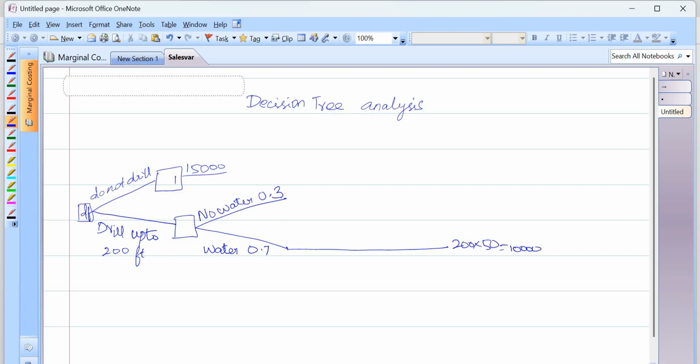If I am not getting the water, another decision pops up, right? Either I need to drill further or do not drill further. So no water, in the sense, if I am further drilling to 250, that is drill up to 250.